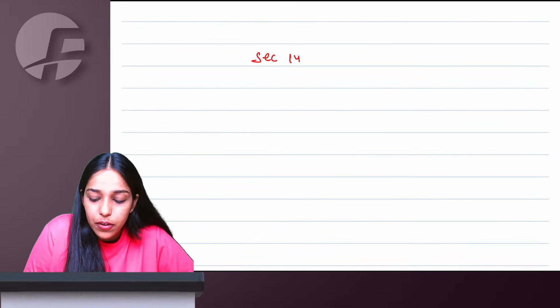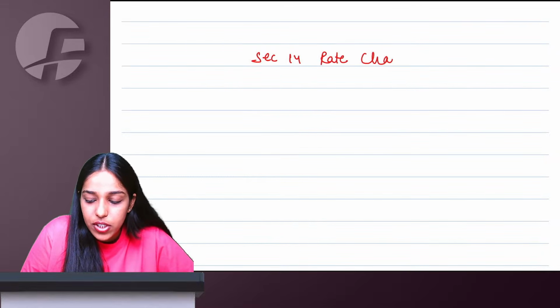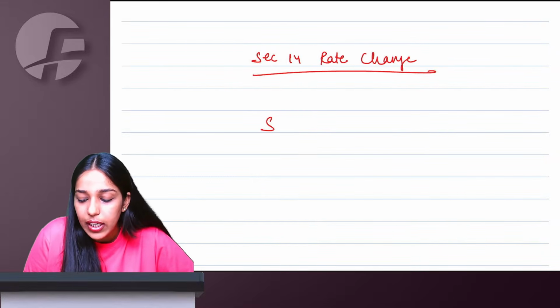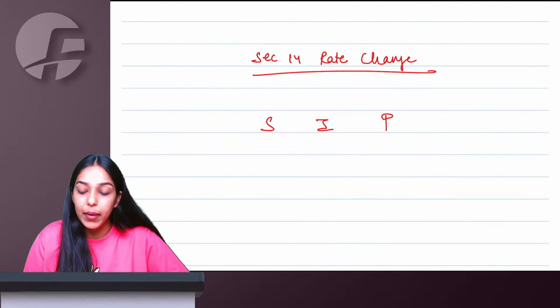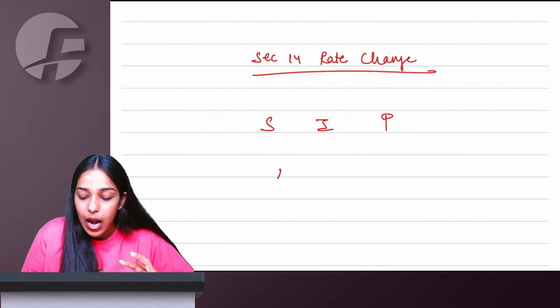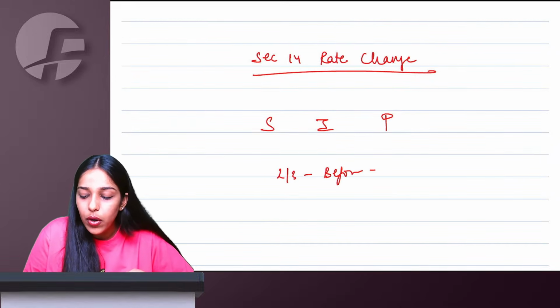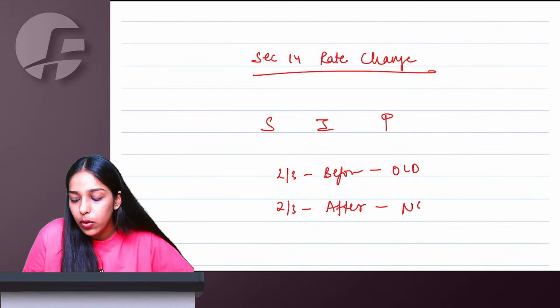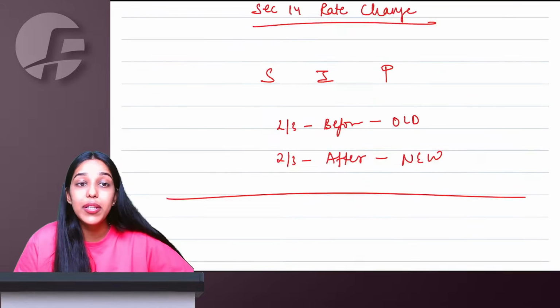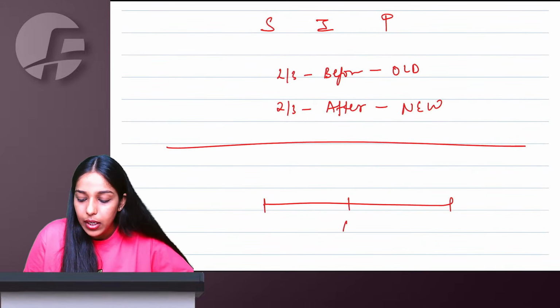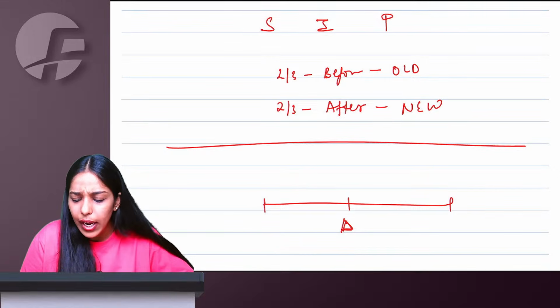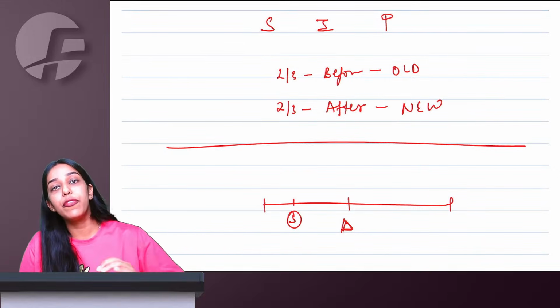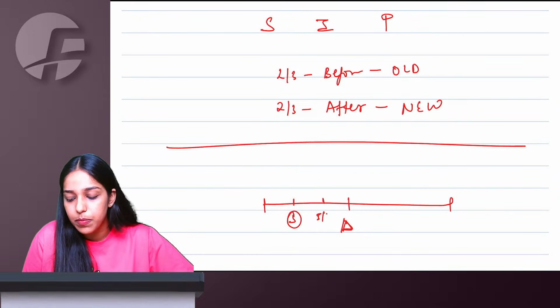Then talking about section 14, which is the rate change section. Section 14 says there are three events: supply, invoice, and payment. If two out of these three things are happening before the rate change, then you are going to apply the old rate. If two out of three are happening after the rate change, then you are going to apply the new rate. Now, what will be the time of supply? You plot the timeline. Plot the rate change first, and then you plot supply. If supply is before, and one more thing is before, maybe invoice is before or payment is before, then whatever is there with supply before, that only becomes your time of supply.